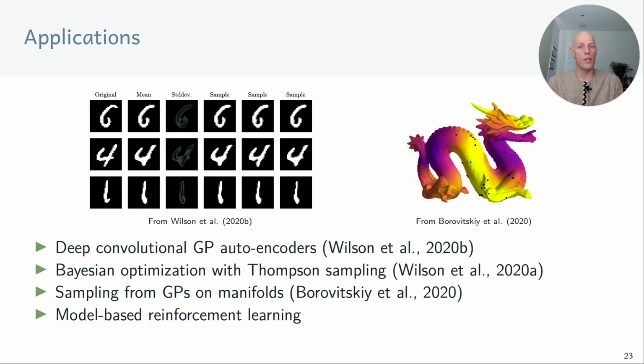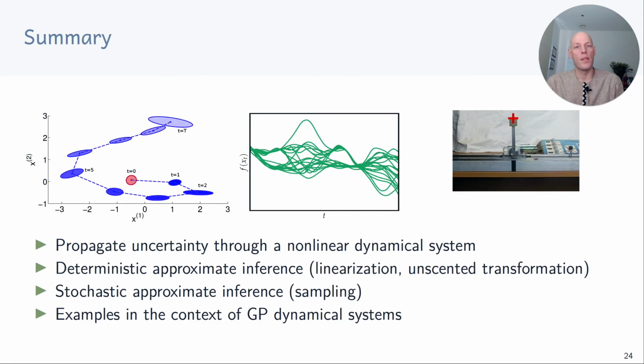We can also use decoupled sampling for drawing functions from GPs on Riemannian manifolds. And another interesting application we could think about is model-based reinforcement learning, where we use the sample trajectories to compute expected long-term rewards. To summarize, a key challenge we discussed in this video was how to do long-term predictions in nonlinear time series models.